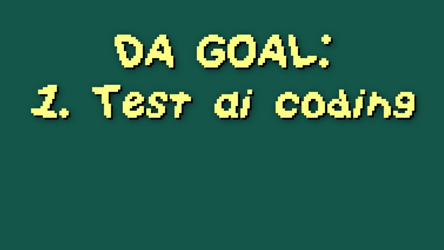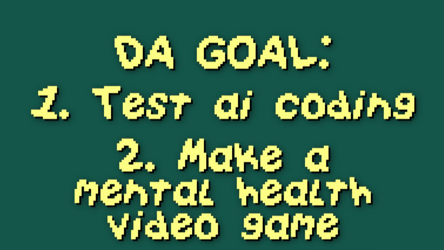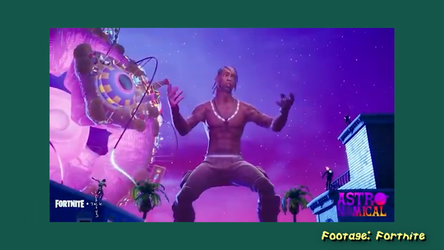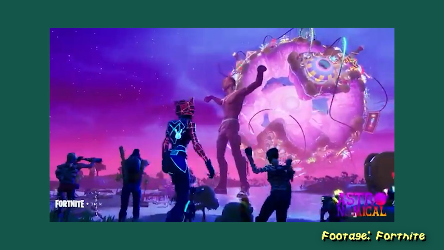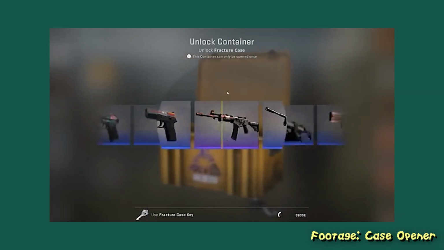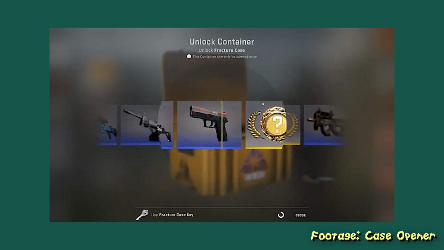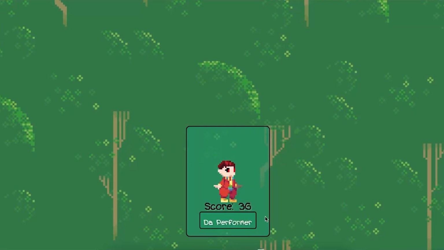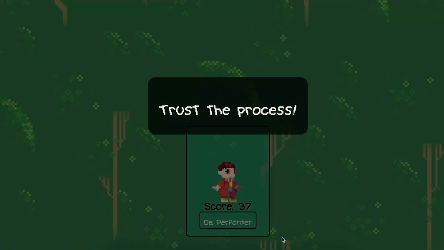Now, the goal for this game was to make something that centers around mental health. I find too often in video games nowadays, they're either fighting for your attention or trying to onboard you into a gambling addiction. So for this one, I wanted to take this little test and prototype and see if we could bring some more positive affirmations into people's lives.